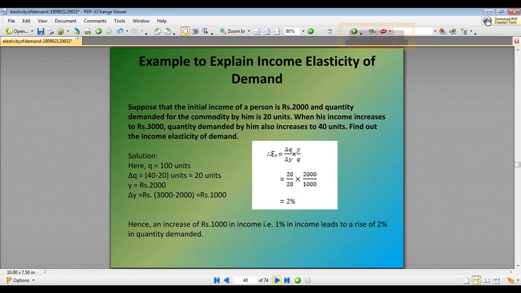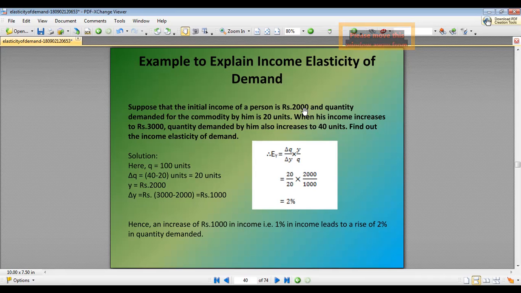So let us understand with the help of an example. Suppose the initial income of a person was 2000 rupees and the quantity demanded by him was 20 units. When his income increases to 3000 rupees, the quantity demanded by him also increases to 40 units. So find out the income elasticity. We have studied the formula, so we will put the values.